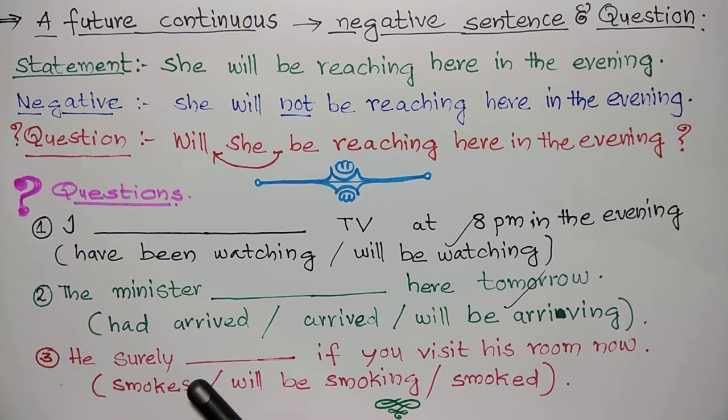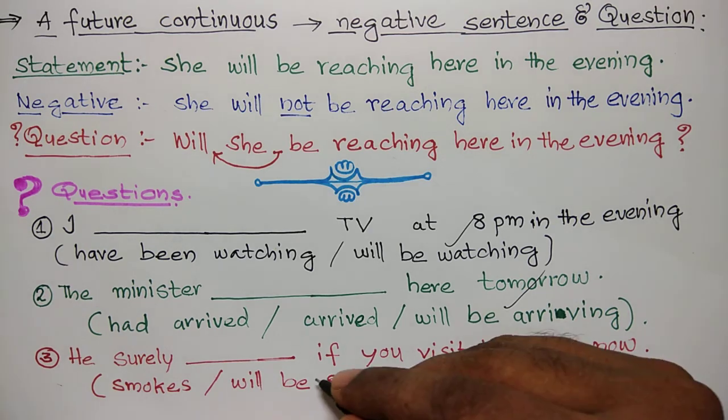Next, he surely dash if you visit his room now. Smokes, will be smoking, smoked. This is also a future progressive action. If I am visiting there, I can see that he will be smoking there. He surely will be smoking if you visit his room.